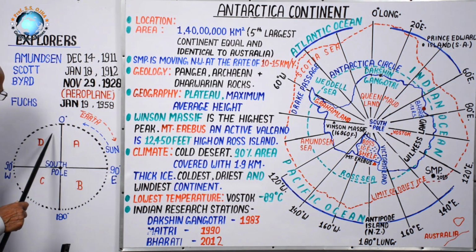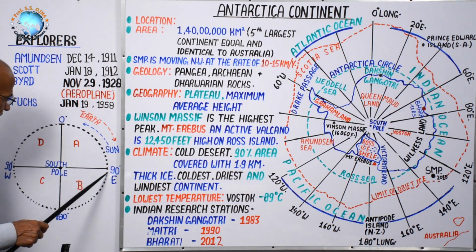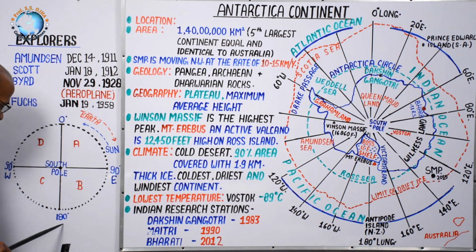For the sake of convenience, you see this map, and this is the South Pole. Antarctica is located in this, and it is the zero meridian. It is 90 degree east, 180 neither east nor west, and 90 degree west. Here A, B, C, D, 4 sectors are written. Once there was a question that in which sector India will fall.